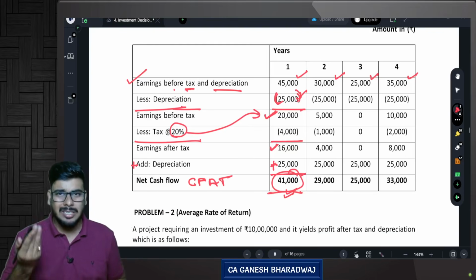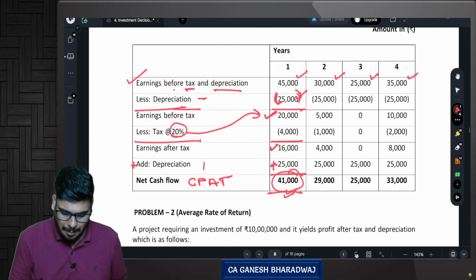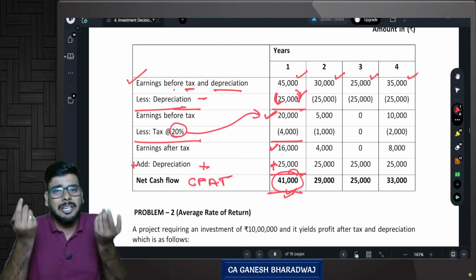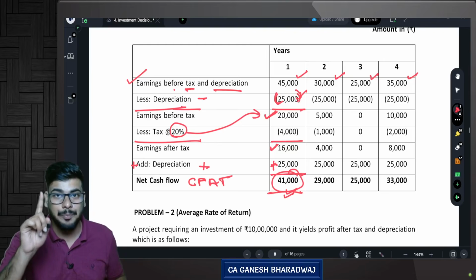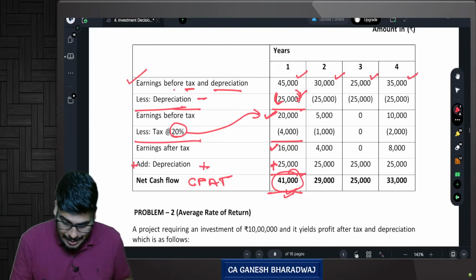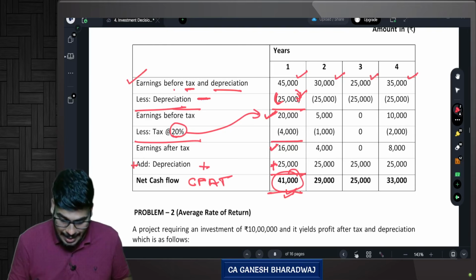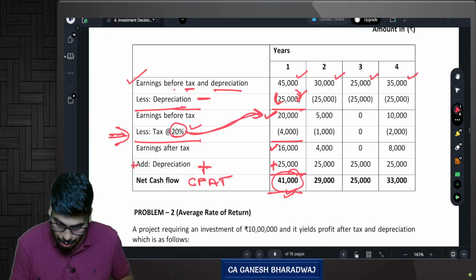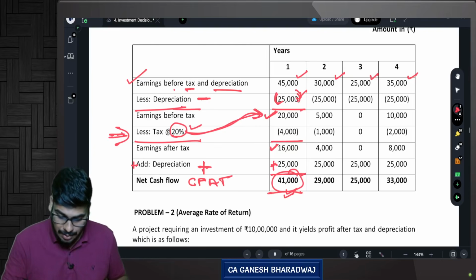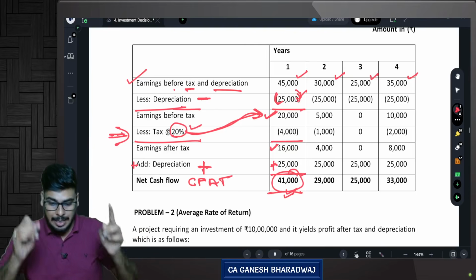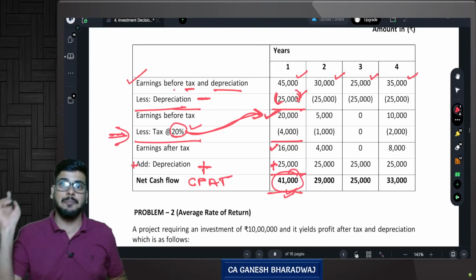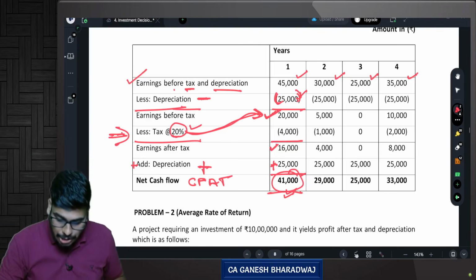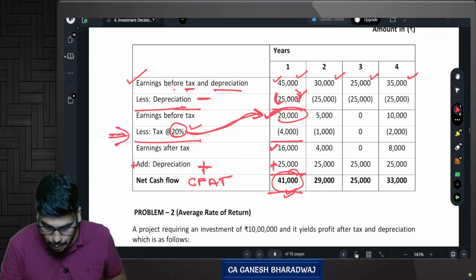Now you might have a doubt. Sir, I have subtracted depreciation here, but I have added it back here. Instead, I could have ignored depreciation completely. No. Just look at this. I subtracted depreciation here and added it here. In between, there is a line item called tax. Correct? Now, tax is calculated on earnings before tax, or in other words, since the depreciation was initially subtracted, the base on which I am computing the income tax is now reduced. So instead of calculating tax on 45,000, I am calculating it on 45 minus 25, only 20,000, correct?